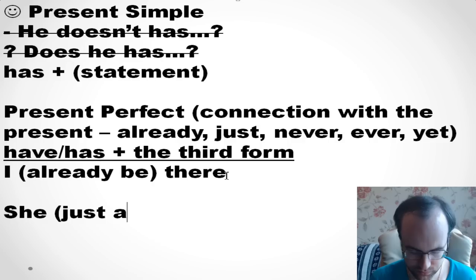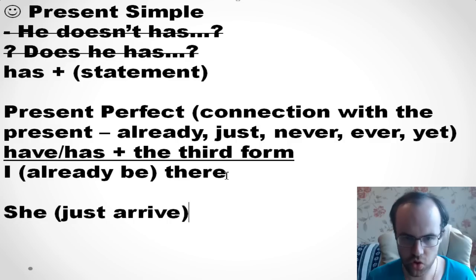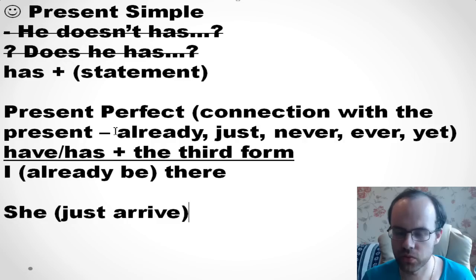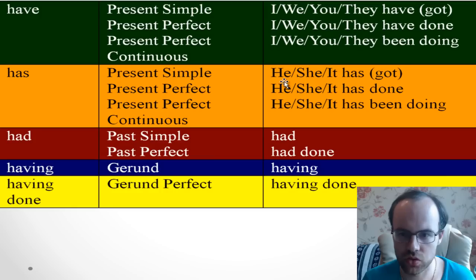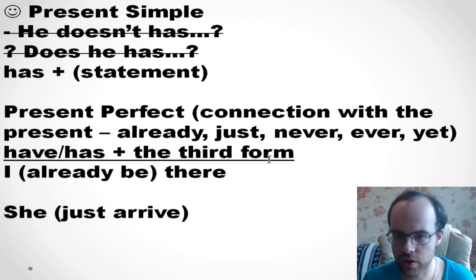So open the brackets in present perfect. You know that if we look at these words, already, just, never, ever, we put them in the middle. So let's try to do it. You see the structure: have done or has done, the third form.